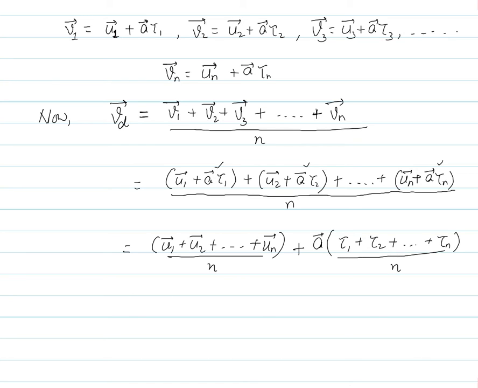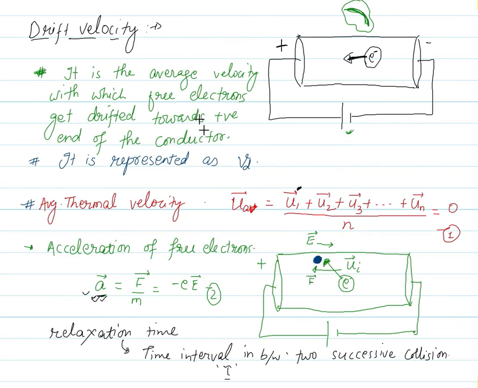Fine. So as you know, this term is going to be 0. Why? Because this term is simply indicating average thermal velocity, and I have told you many times that average thermal velocity is always 0. So this term is going to be 0. We have just discussed it.